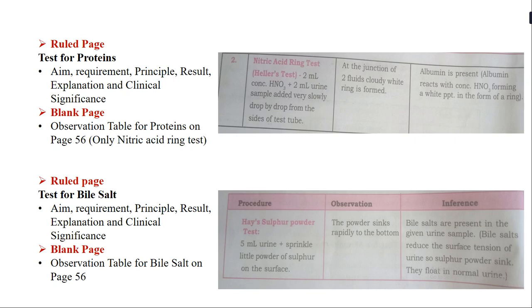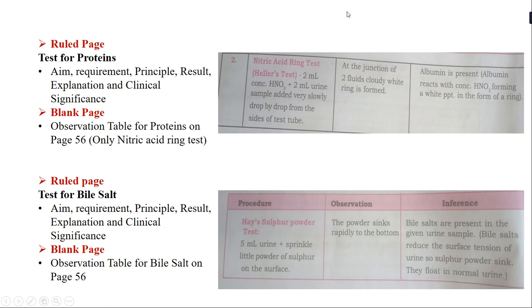And on the blank page just besides it you have to draw the table. Okay, so this is the table that you have to draw, that is the nitric acid ring test table. Now students, one thing that you will see when you are writing the test for proteins is that there are two tests given.